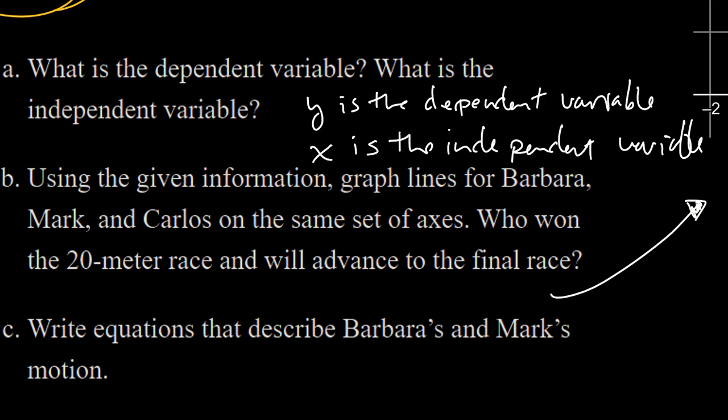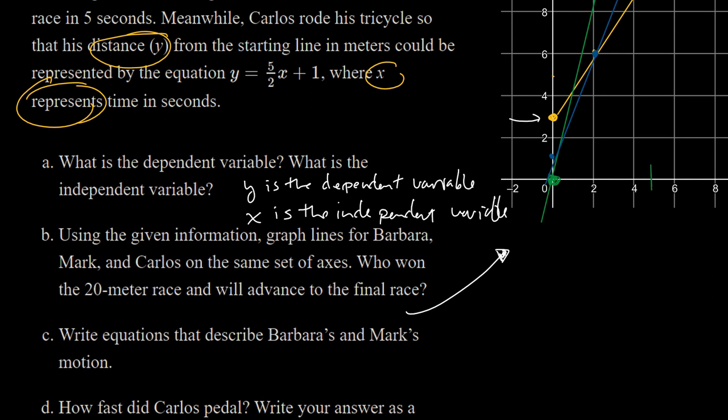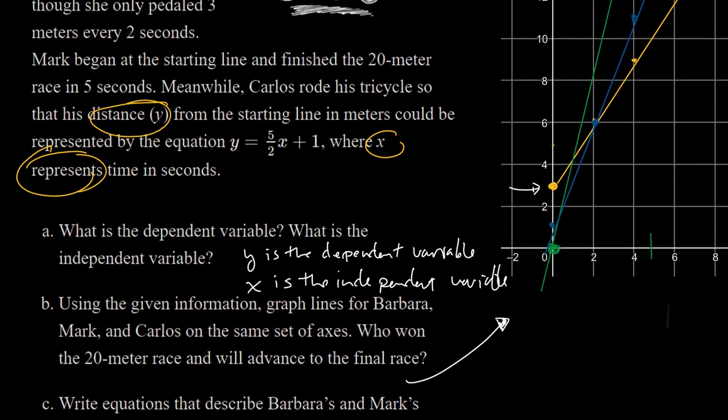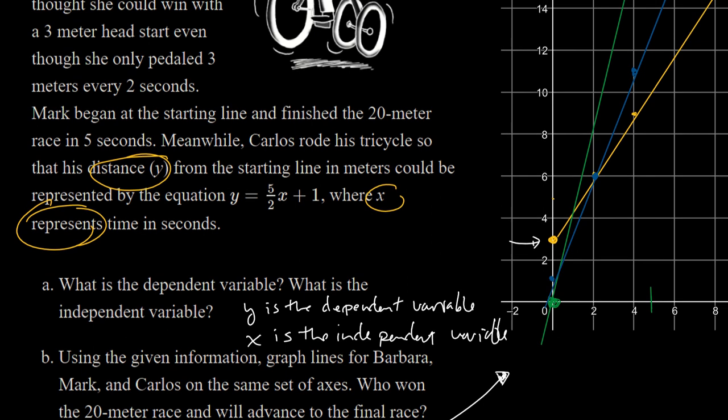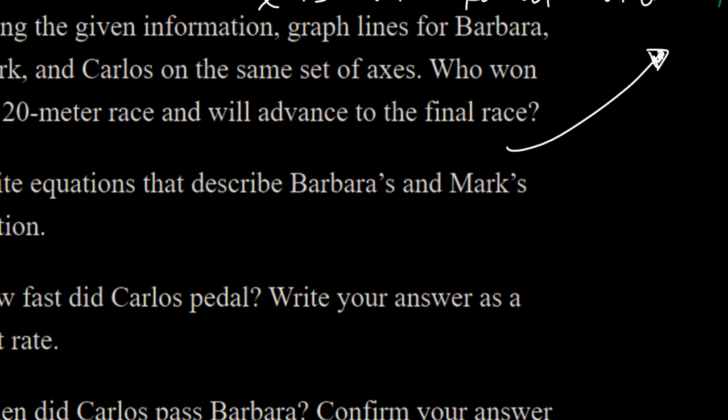Next it says, write equations that describe Barbra's and Mark's motion. Okay, so we were given the fact that Barbra had a head start of 3 meters, so we know her y-intercept, and we can see it there, is at 3. And they also told us that she traveled 3 meters every 2 seconds, so we've got her slope also. So for Barbra, we'll write this equation: y equals 3 meters every 2 seconds. So y, the distance from the starting line, increases 3 meters every single time x increases by 2.